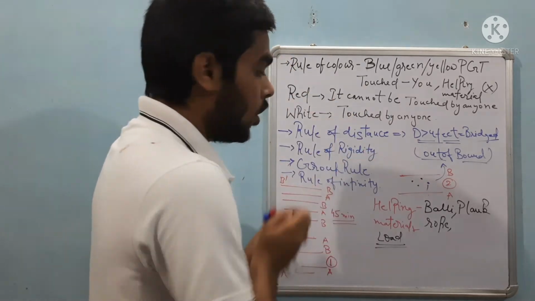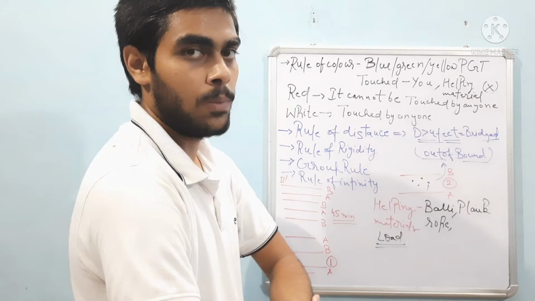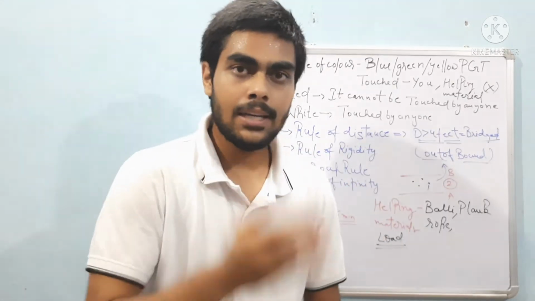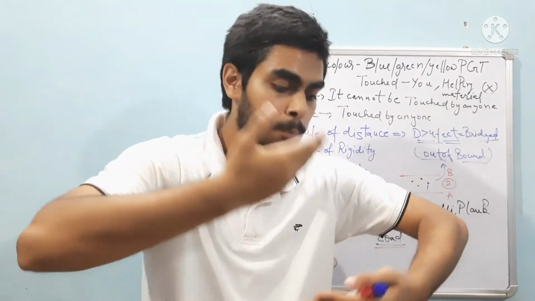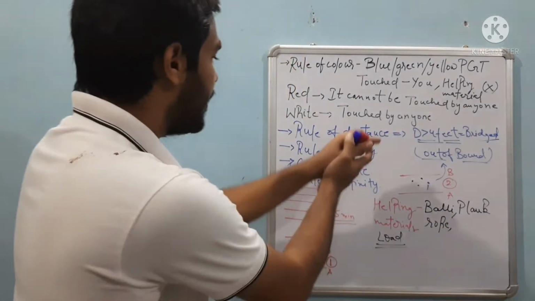Then the rule of rigidity. The rule of rigidity says that the balli and the plank cannot be tied with each other with a rope. This is a balli, this is a plank. They can be put over one another but cannot be tied with a rope. So rule of rigidity done.